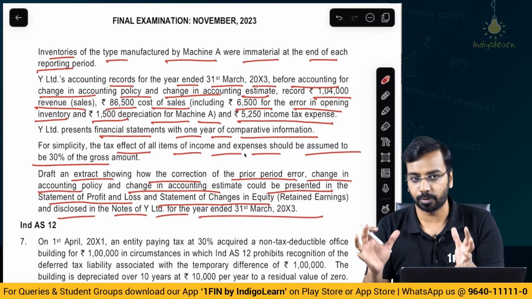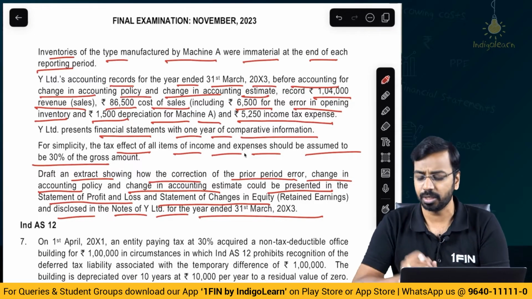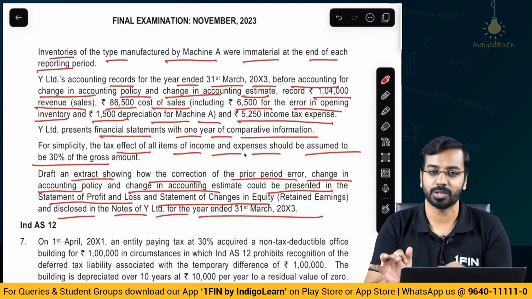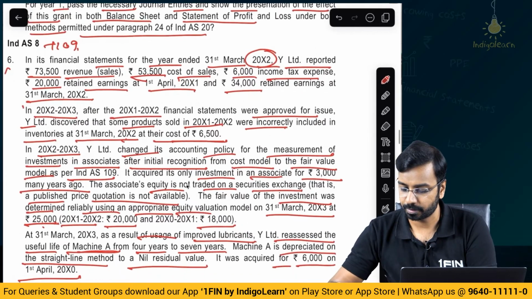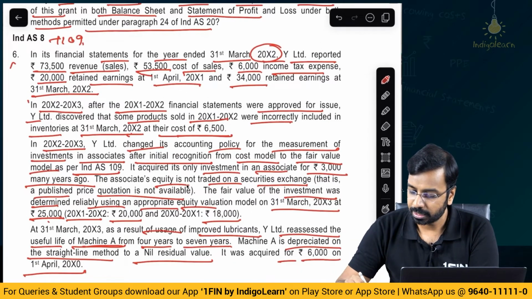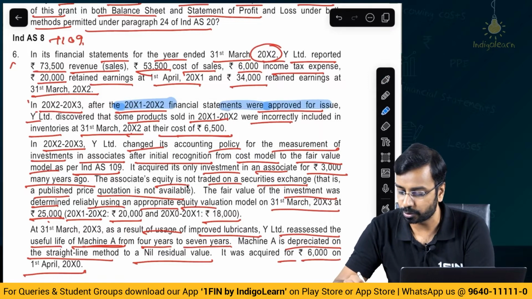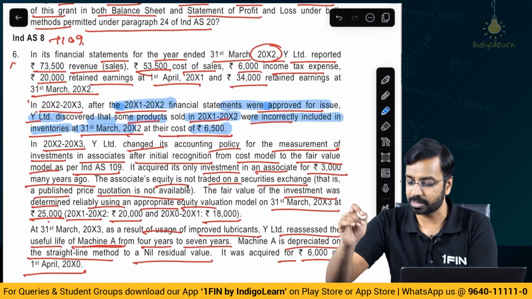Right. Very long question. Sometimes they may give this kind of lengthy questions in the examination. You have to patiently understand each aspect and give an appropriate response. So now let us look at each of the items. First, in year 3, after the year 2 financial statements were approved for issue, Y Limited discovered that some products sold in year 1, year 2 were incorrectly included in inventories at 31st March of year 2 at their cost of 6,500. Now, what is the impact of this?